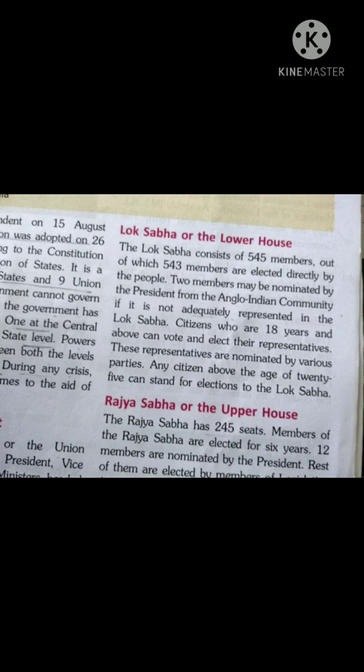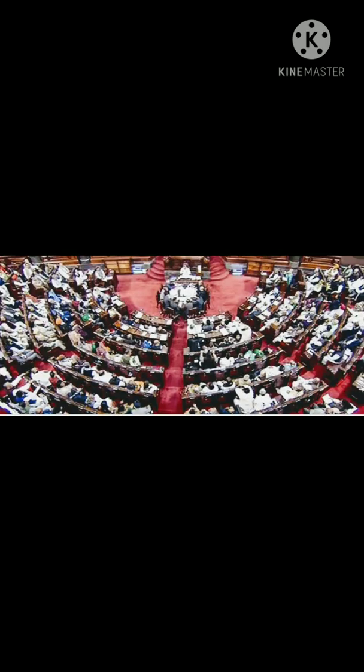Now the next topic is Rajya Sabha or the upper house. The Rajya Sabha has 245 seats. Members of the Rajya Sabha are elected for 6 years. 12 members are nominated by the president. The rest are elected by the members of legislative assemblies, Vidhan Sabha. The members of the Rajya Sabha and the Lok Sabha are called members of parliament, MP. The members of parliament and the state legislative assemblies elect the president of India.